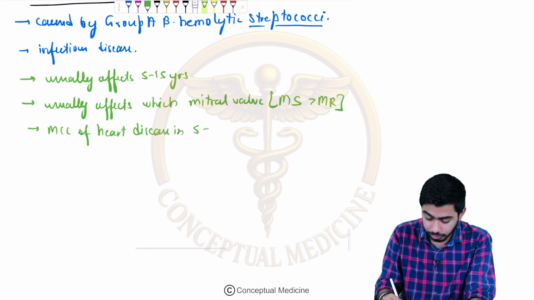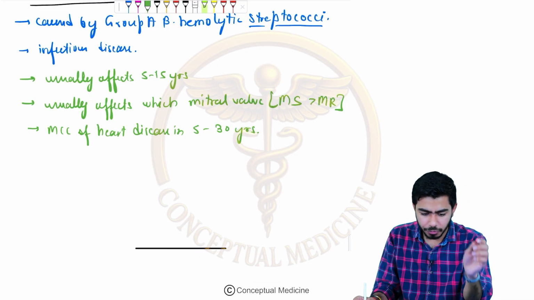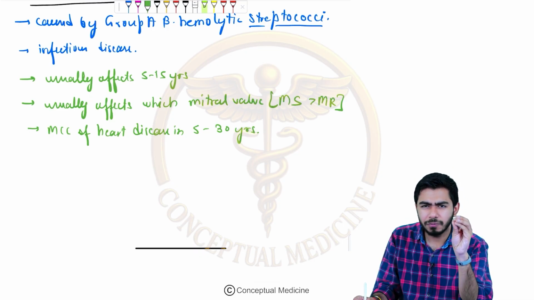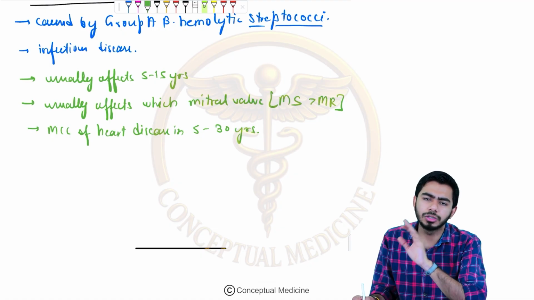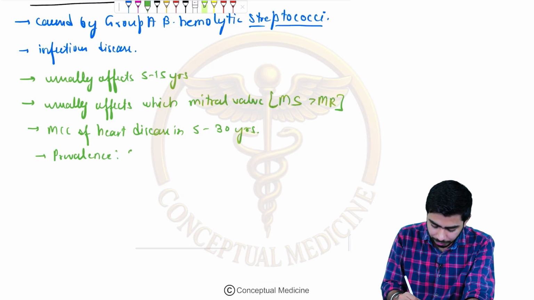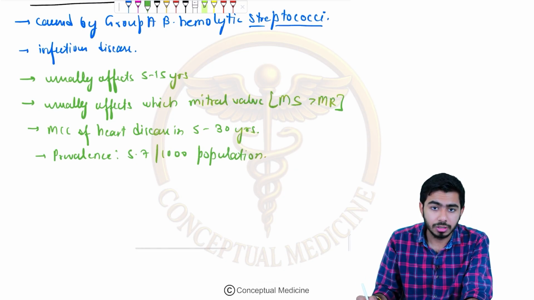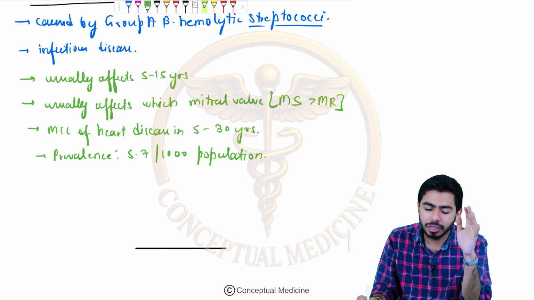That is a very important point. And if you talk about prevalence in the community, it is also very high: 5 to 7 per 1000 population. So a very important disease, right?